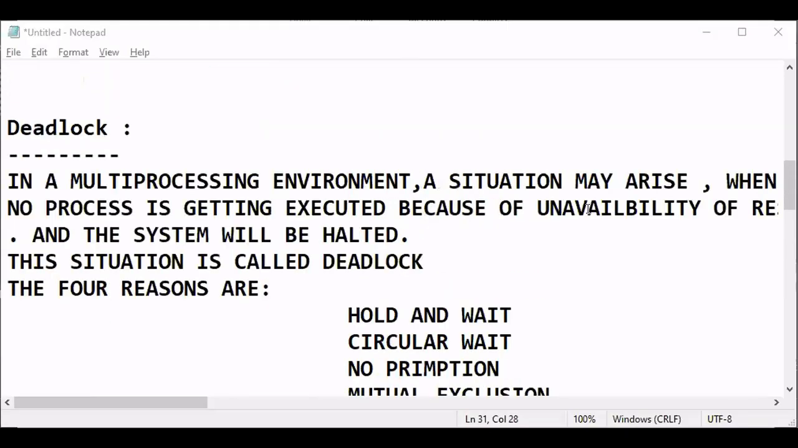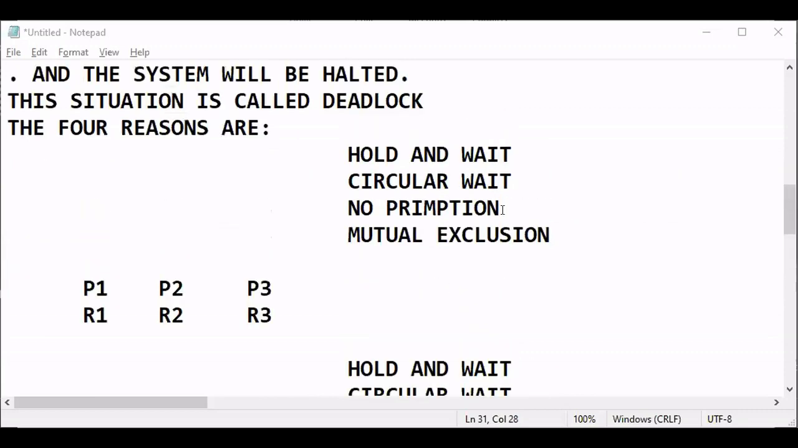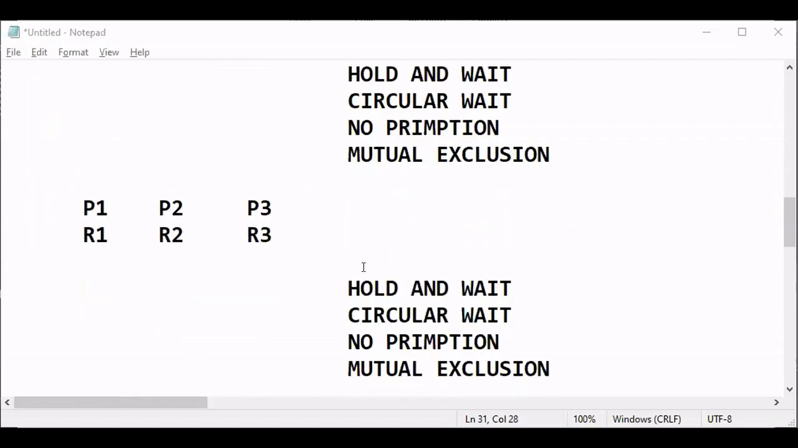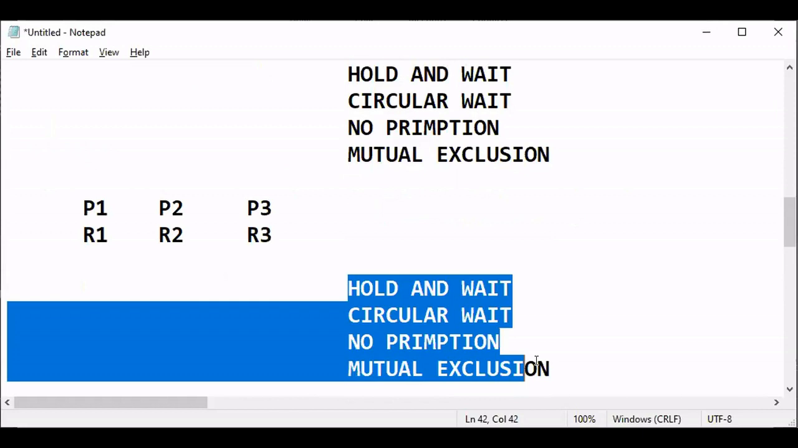So now I am moving to the second lecture on deadlock. In the last video we covered what deadlock is and what the essential conditions for deadlock are. These are the four essential conditions for deadlock. So definitely deadlock is a problem.